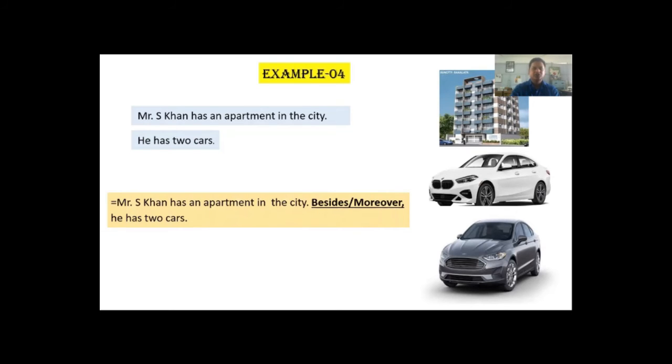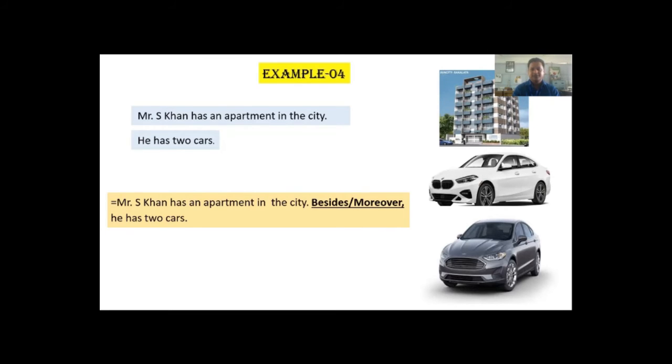Here I have used besides or moreover. Students, Mr. S. Khan has an apartment in the city. He has 2 cars. That means besides or moreover, he has 2 cars. He has something more. We are going to add more information here. That's why I have used besides or moreover.